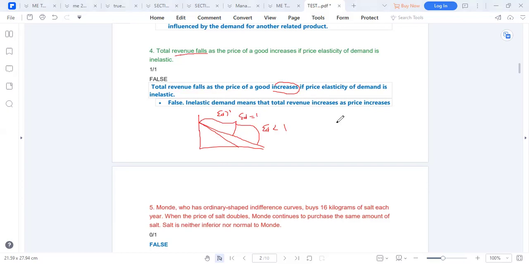So I usually give the example of Zesco. When the price of Zesco goes up, the total revenue will go up because people have no option, they'll buy either way. But in a situation where we're dealing with an elastic situation, for instance, bread, we have two competitors, ShopRite and Pick n Pay. If the price of ShopRite bread goes up, rest assured that the total revenue for bread in ShopRite will go down. Why? Because people will switch because demand is elastic. Inelastic, in short, is a situation whereby there's no alternative available.